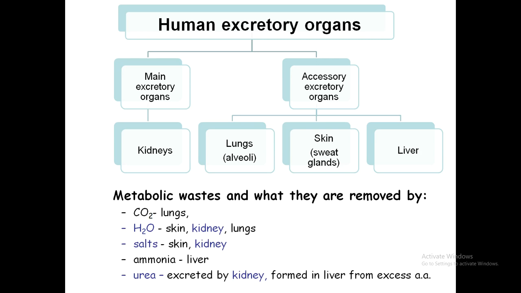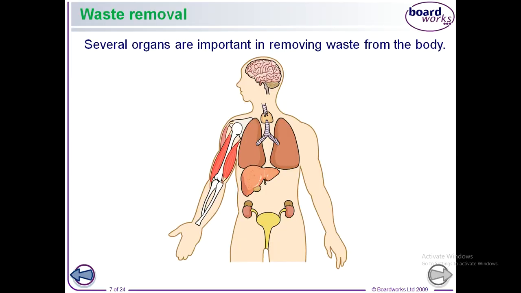Carbon dioxide is released by the lungs. Excess water from the body is removed by the skin, kidneys and lungs. Salts are removed by the skin and kidneys; by the skin, they are released through sweating. Ammonia is formed in the liver from the excess amino acids, and is then converted into urea, and urea is excreted by the kidneys.